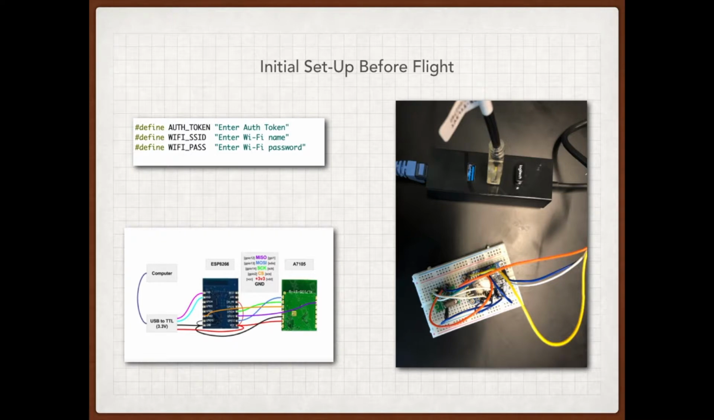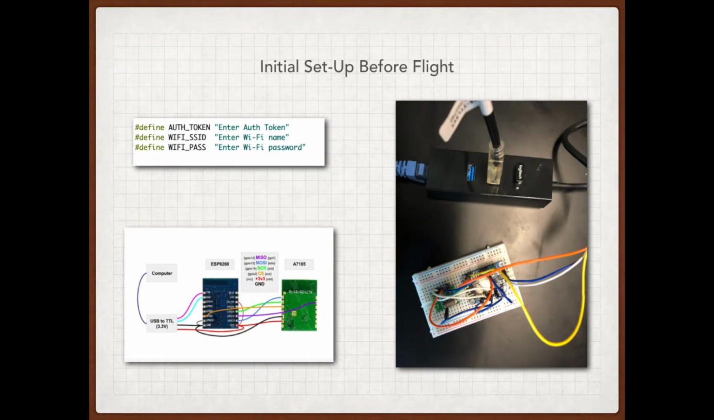Some pre-flight initial setup can be shown below. First, the user needs to enter the authentication token, their Wi-Fi name, and their Wi-Fi password into the Arduino app, and then upload that to the ESP board. The next two pictures show ours and a more detailed design of the wiring for the ESP board to the A7105 transceiver that allows the ESP board to connect to the transceiver and then eventually connect to the quadcopter.